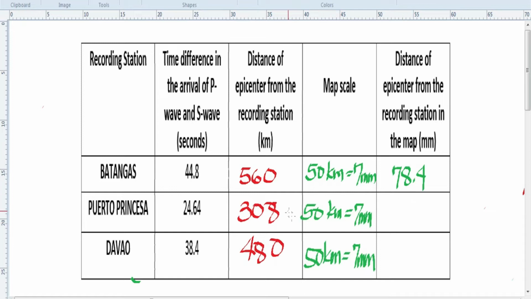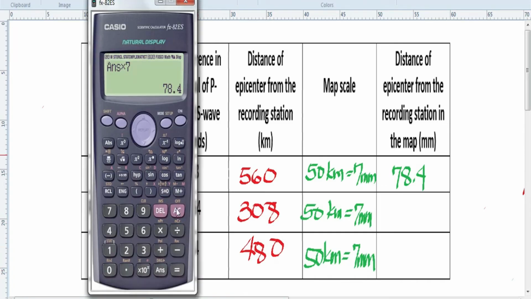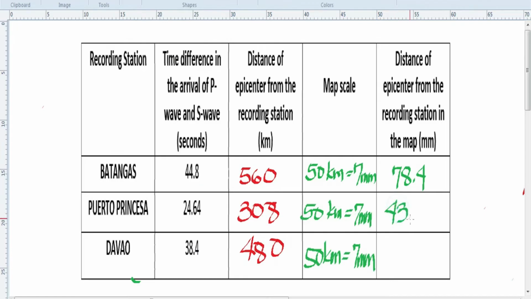Let us repeat the same procedure for Puerto Princesa and Davao. So you have 308 divided by 50 times 7, which is 43.12 millimeters. So 308 kilometers is represented by 43.12 millimeters in the map.